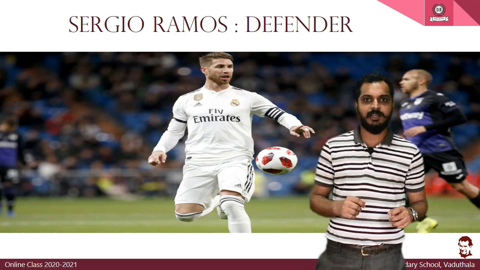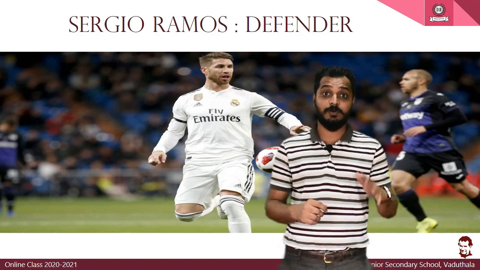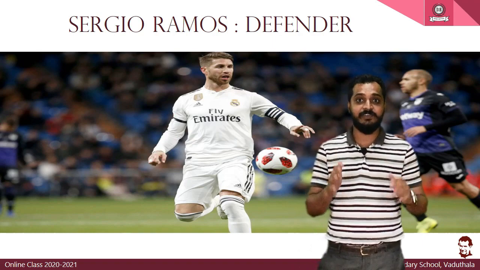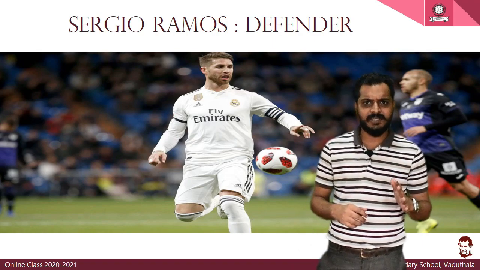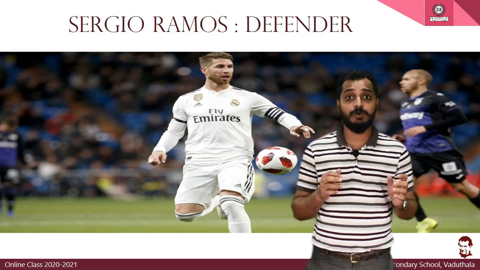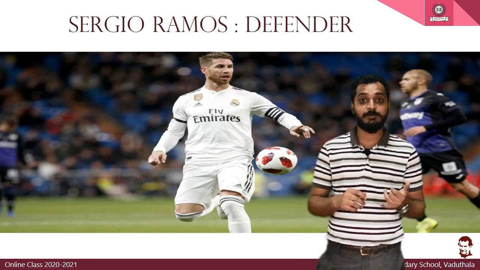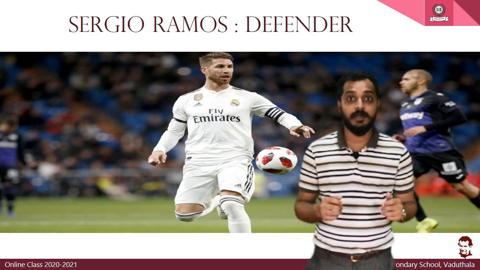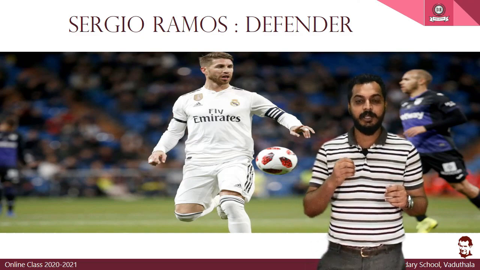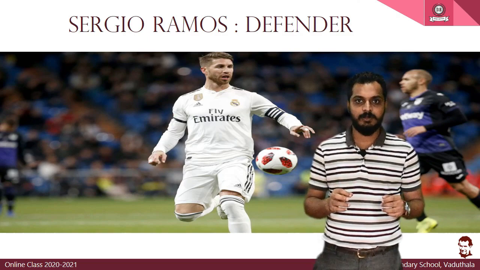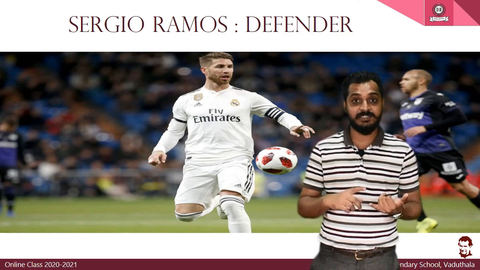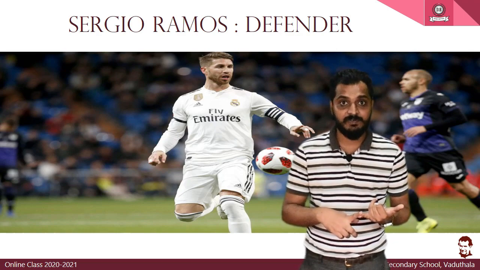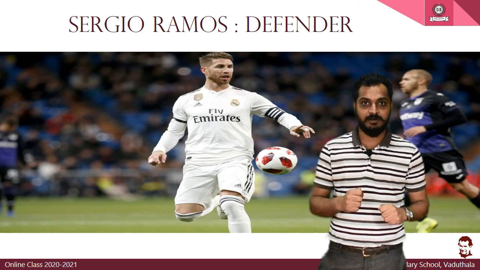Okay children, as Syam sir mentioned about the goalkeeper, now I am going to tell an example about a defender. The example which I am taking is Sergio Ramos. He is a Spanish international playing for the biggest club in the world, Real Madrid. He is an example of a good defender. The trophies which he has achieved: a World Cup winner, Champions Trophy winner, Spanish League winner.